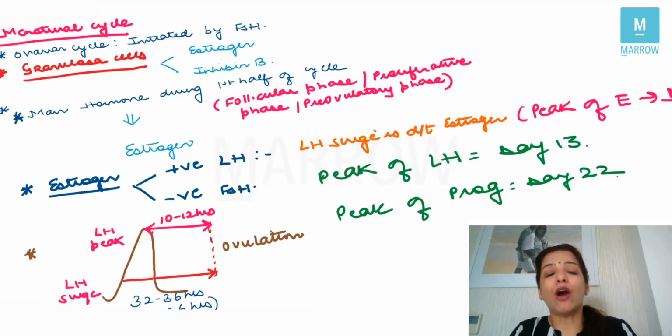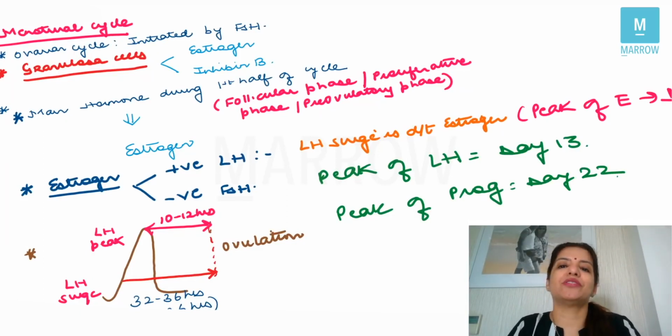Now from this discussion also it becomes clear that the granulosa cell tumor of the ovary will also release estrogen. In other words, granulosa cell tumor of the ovary is a feminizing tumor, right? Now the main hormone during the first half of the menstrual cycle, and the first half of the menstrual cycle is called the follicular phase or the proliferative phase or the pre-ovulatory phase, is estrogen. Third important point.